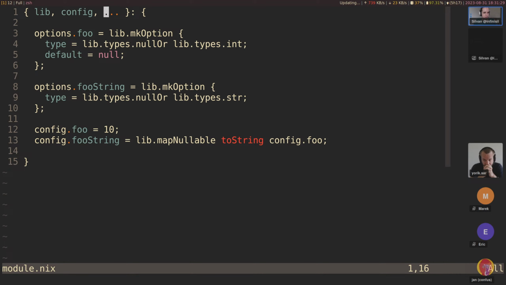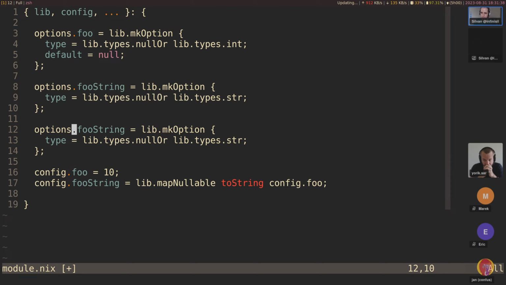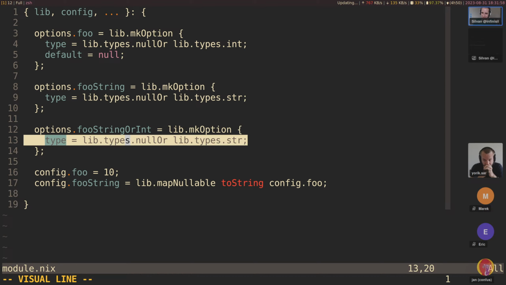We could say something like, okay, this is a bit of a weird use case, but let's say string foo, string or int, maybe, and to do that, we're gonna do, actually this would be a bit hard to justify.